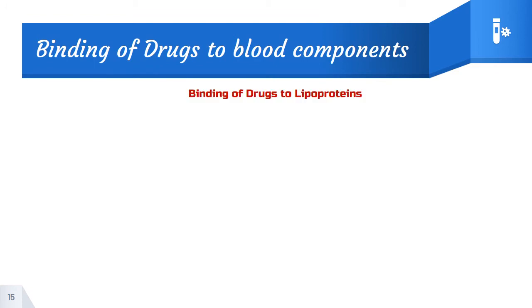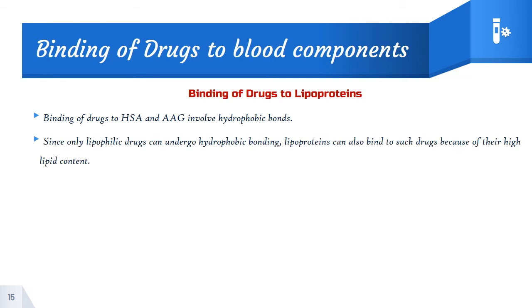So in the case of drug binding to lipoprotein, binding of drug to human serum albumin and AAG, alpha acid glycoprotein, involves hydrophobic bonds. Since only lipophilic drugs can undergo hydrophobic bonding, lipoprotein can also bind to such drugs because of their high lipid content.